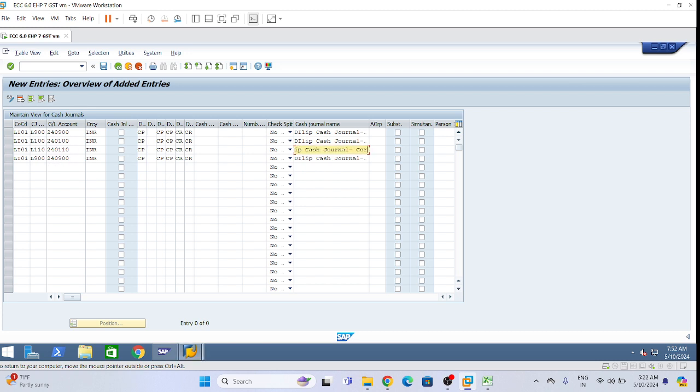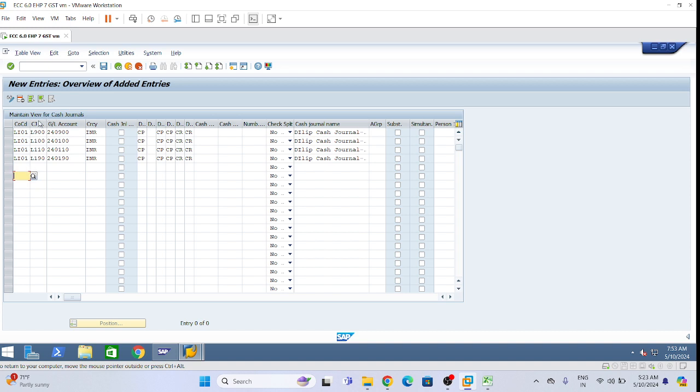Third one is for Balnagar. Okay, and fourth one is for Guntur. Patancheru 140.